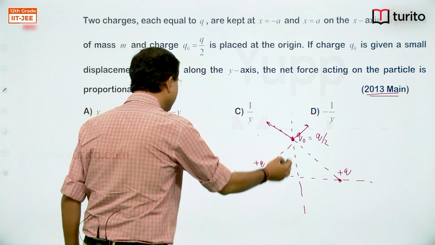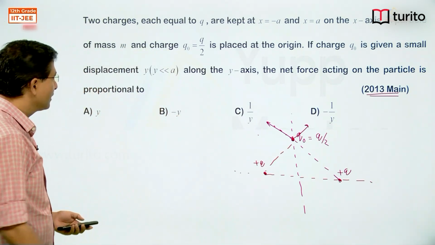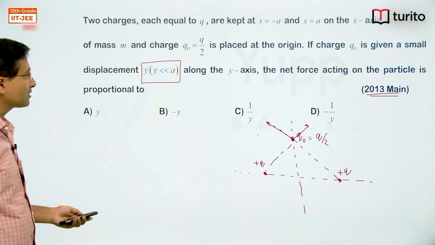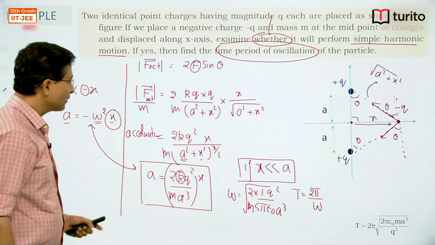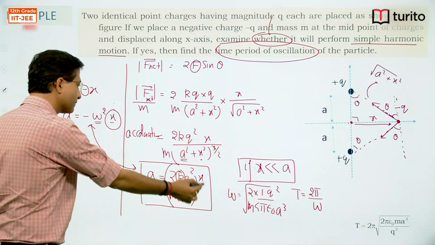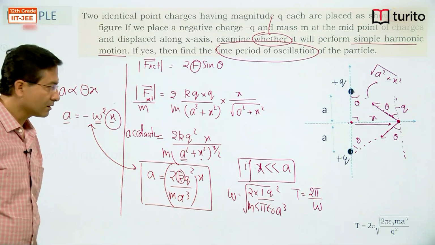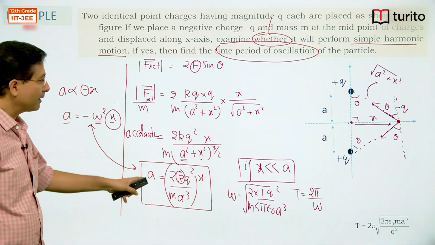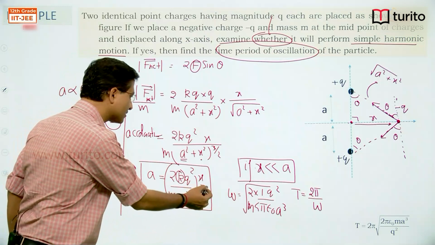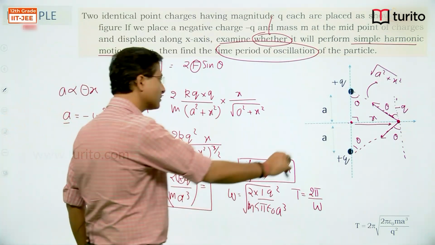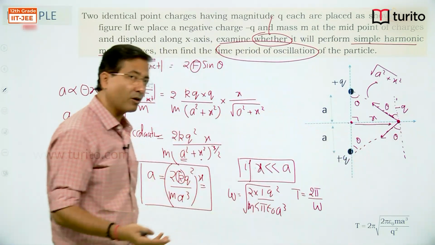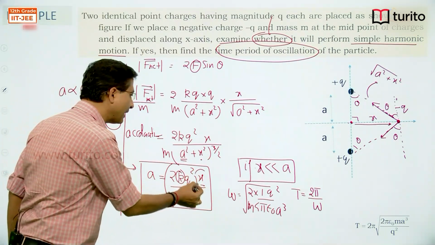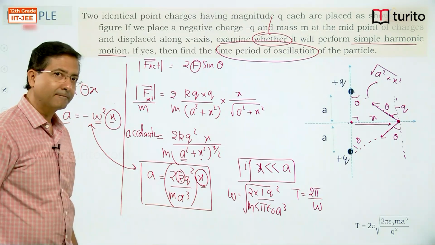So you will get the net force on this particle along the positive direction. If you see the previous one with this condition, let's just see the previous slide. What we got was 2k q square divided by m a cube x, because this was along the x axis. Now in this problem it is along the y axis, so instead of x, now you will get y.